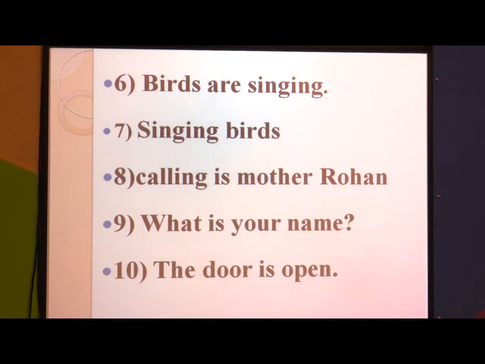Seventh one, "singing birds." Again you can see that. Sixth one, "birds are singing." Now seventh one, "singing birds." You can see here the two are different. Only here can you judge which sentence is correct and which is not. "Singing birds" is not a complete sentence, or this group of words does not make sense. So we can say the seventh one is not a correct sentence. What to do? We have to cross. In the box you can put the cross mark.